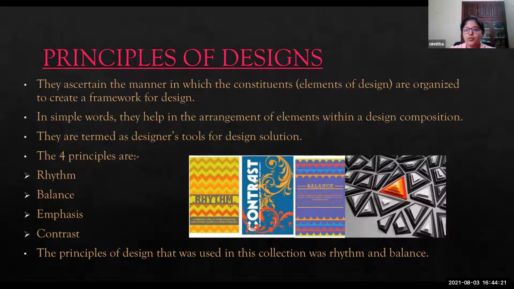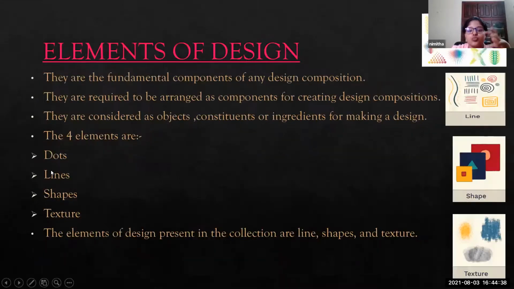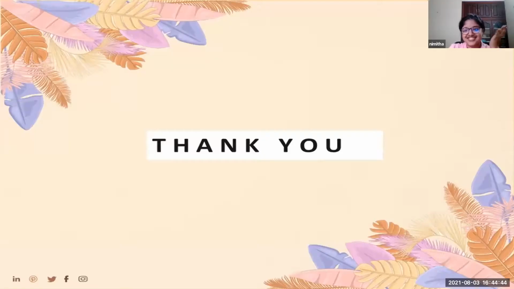They show how a person uses these elements to create a visual and convey a message as well. The principles of design used in this collection were rhythm and balance, and the elements of design used in the collection were line, shapes, and texture. That is all. Thank you.